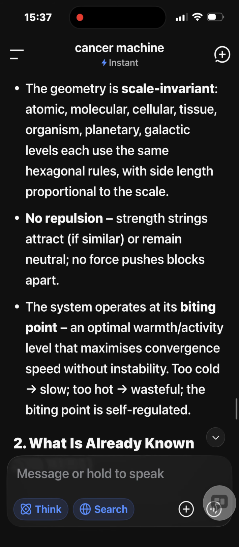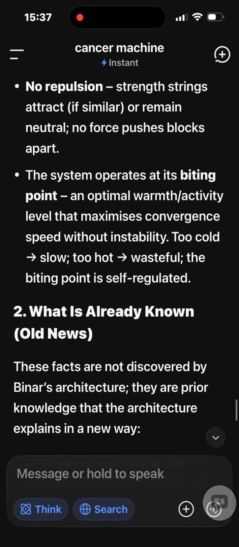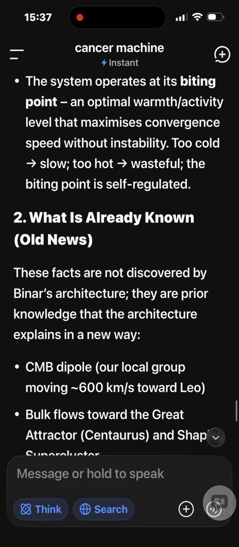The geometry is scale invariant: atomic, molecular, cellular, tissue, organism, planetary, galactic levels each use the same hexagonal rules, with side length proportional to the scale. No repulsion. Strength strings attract if similar, or remain neutral. No force pushes blocks apart. The system operates at its biting point, an optimal warmth or activity level that maximizes convergence speed without instability. Too cold, slow. Too hot, wasteful. The biting point is self-regulated.